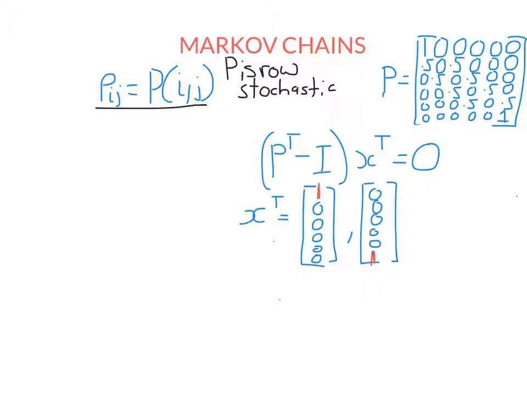Note that this was totally independent of the initial distribution. I didn't actually refer to pi in this calculation. So no matter the state in which we start, we will always end up in either state 1 or state 6. We'll end up with $0 or $5. One might be more likely than the other depending on where we start, but we can't say for sure which of those states will be the one in which we end up.